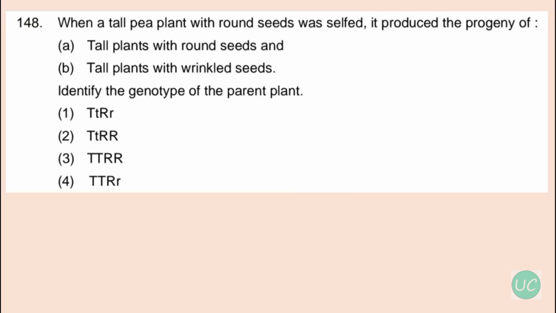Okay, our next question is, when a tall pea plant with round seeds is self-pollinated, it produces progeny of tall plants with round seeds and tall plants with wrinkled seeds. Identify the genotype of the parent plant. So the correct option over here is TTRr, that is capital T for tall plants, capital R for round seeds and small r for wrinkled seeds.